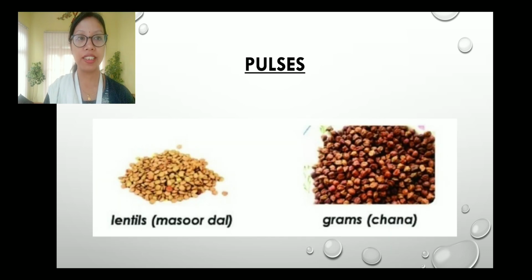Then we have the pulses. Which are pulses? Lentils, grams. Have you seen masoor dal? Our mama makes masoor dal, right? Or dal. Then we have the chana. These are some of the pulses.